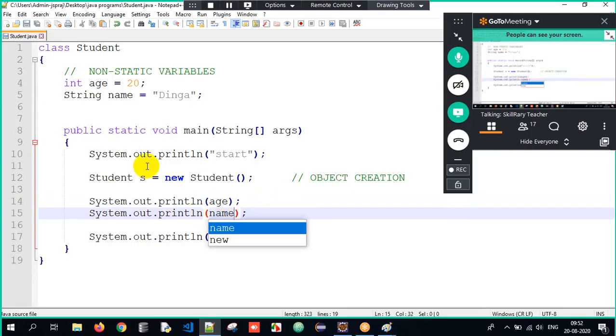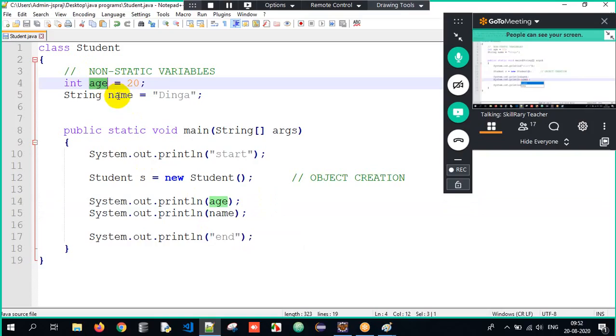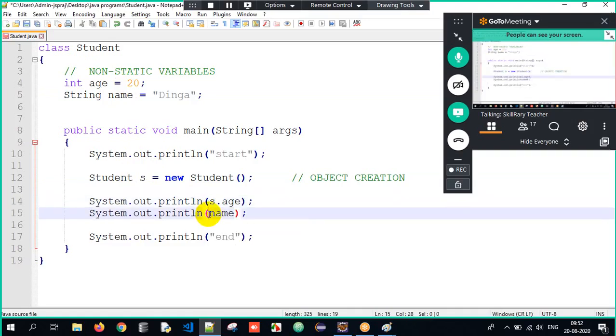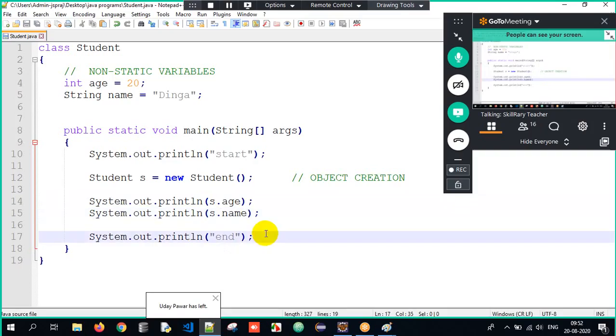Sir, both age and name are non-static properties, and that is present in the object s. So in order to access it, we have to write s.age and s.name here. This is all about the entire process. Clear everyone? So now we got the basic idea about this entire process. Now in order to execute it, what am I supposed to do here?